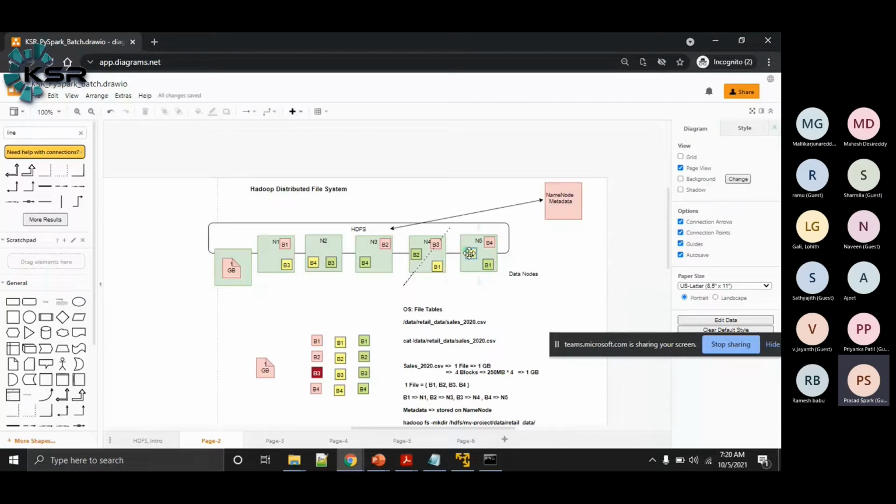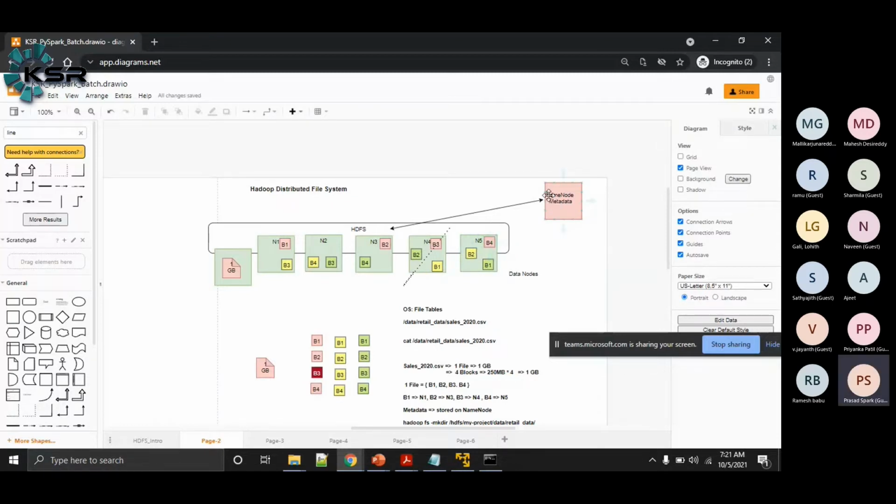Say this is node 5 and a data node service is running on it. This data node will send block report information to the name node, saying I have a block B1 and this is its checksum, I have a block B2 and this is its checksum, and I have block B4 and this is its checksum.